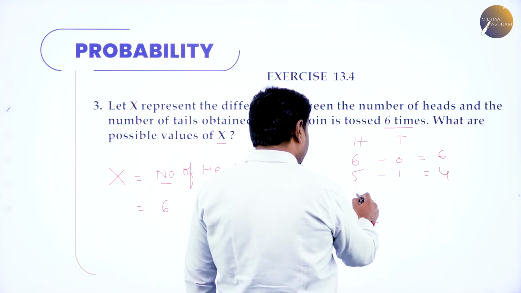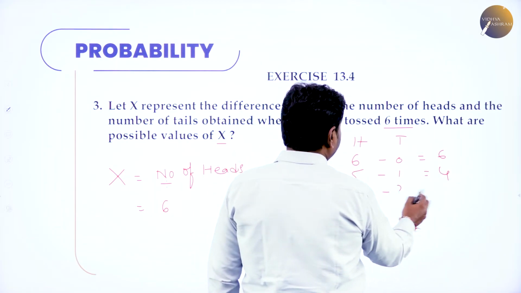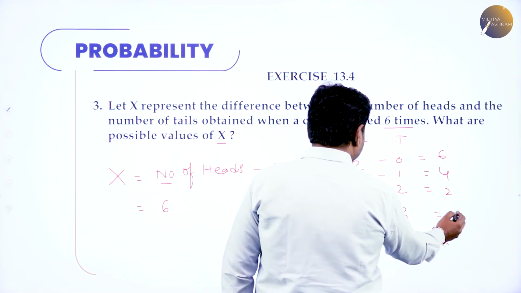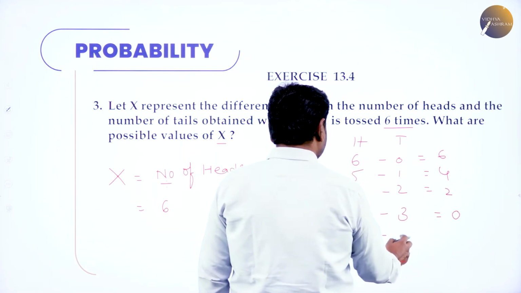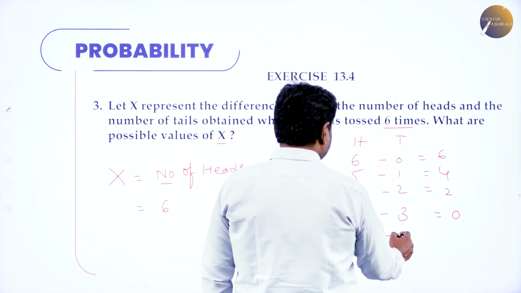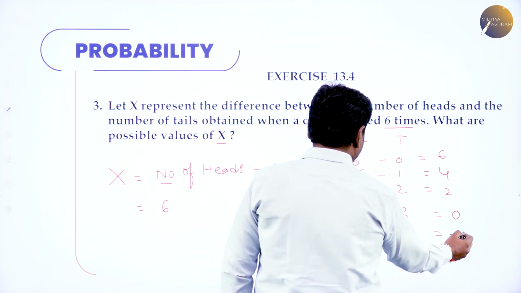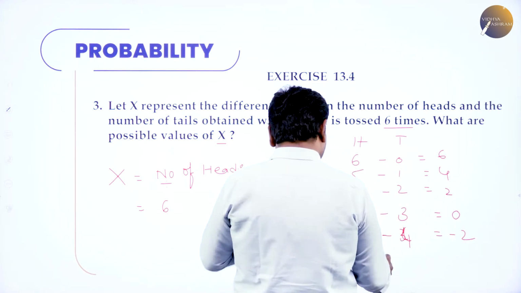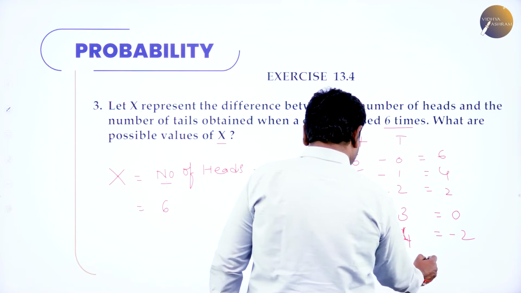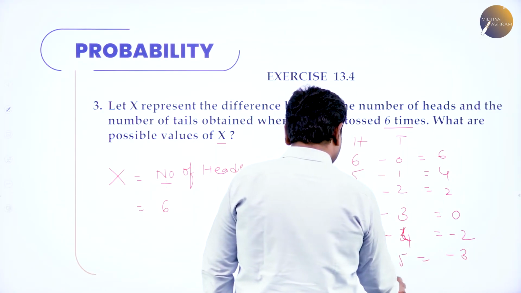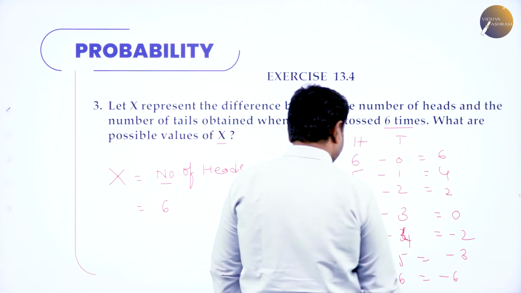Or you may get 4 heads and 2 tails, that is 2. Or you may get 3 heads and 3 tails, then it is 0. Or you may get 2 heads and 4 tails, that is minus 2. Or 1 head and 5 tails, minus 4. Or 0 heads and all 6 tails, then minus 6.